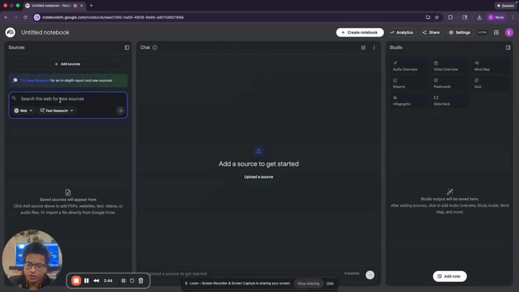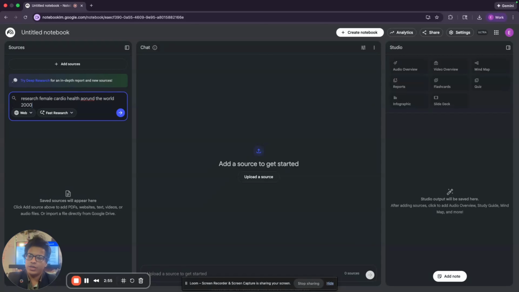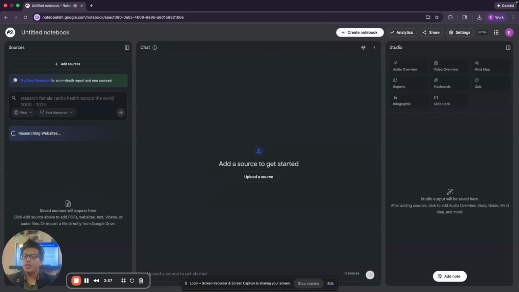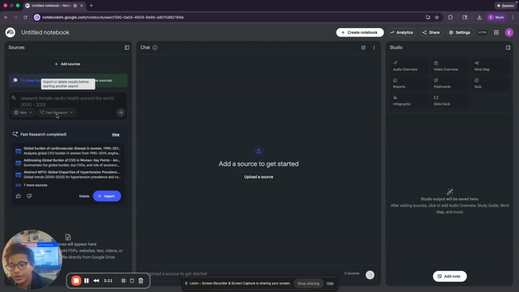And so let's start off with the sources, and let's research female cardio health around the world, 2000 to 2025. Now, I didn't do anything else just yet. I'm going to point out the toggles here. We have this web toggle, which you can actually shift over to Google Drive. So it can actually search your Google Drive. And then you have fast research or deep research.